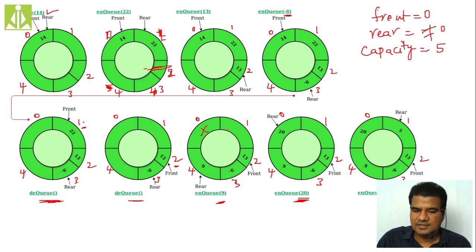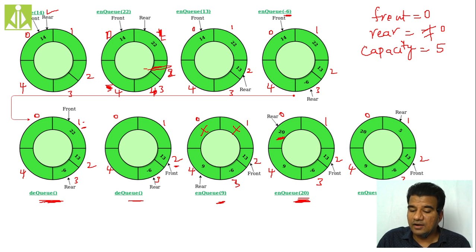So if you have these two locations empty when rear is pointing the maximum capacity, that is capacity 5 - 1, and you have two front locations empty, you can make the rear 0 and perform the insertion like this. So when you are NQing 20, the code has made the rear 0 and this 20 value gets inserted.